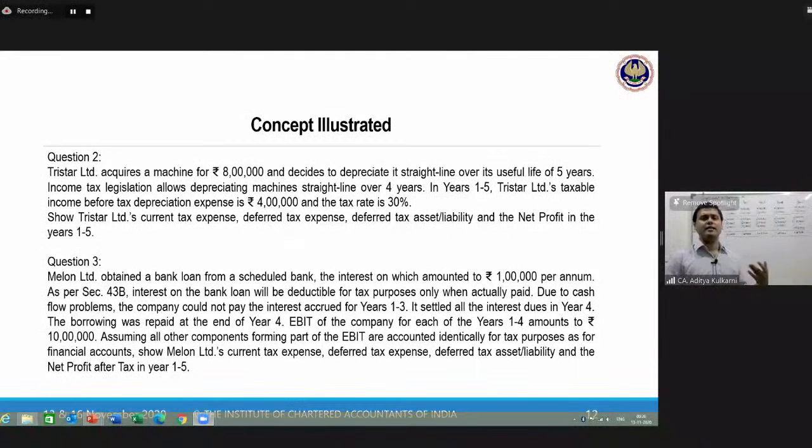In question number 2, there was a temporary difference. Question number 3, there is a temporary difference. First case, it was depreciation. Now it is interest paid on cash basis and interest charged on accrual basis. So I want you to try question number 3. That will make me very happy if you have been able to do it successfully. All right. So question number 3, all yours for homework.